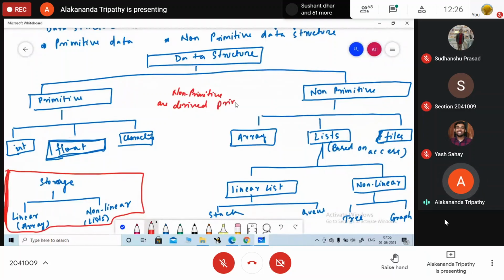Non-primitives are derived from primitive data structures, whereas primitives are the basic ones. Okay, and they are directly operated by the machine.